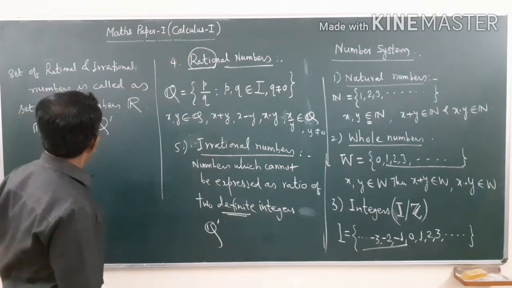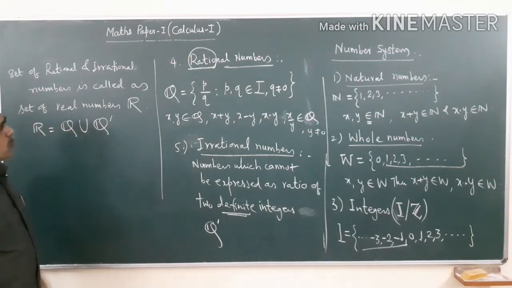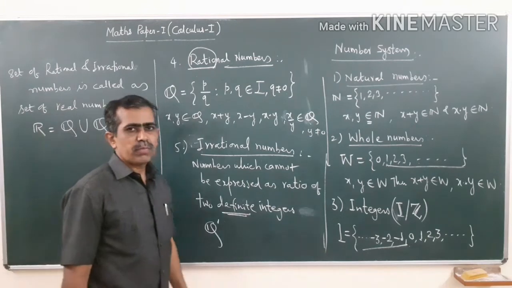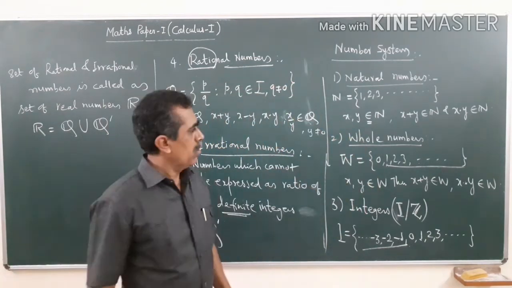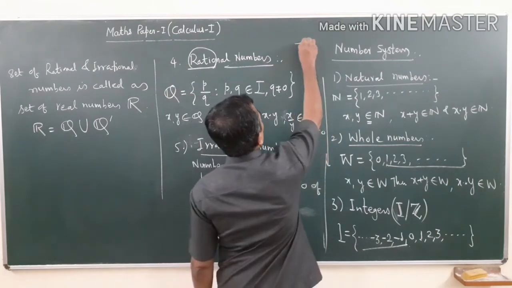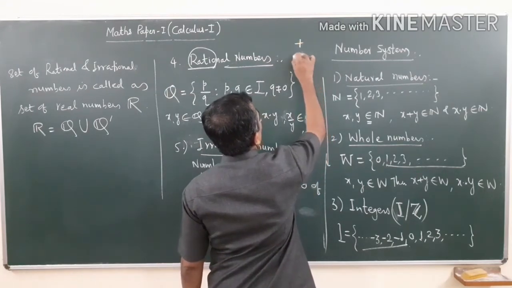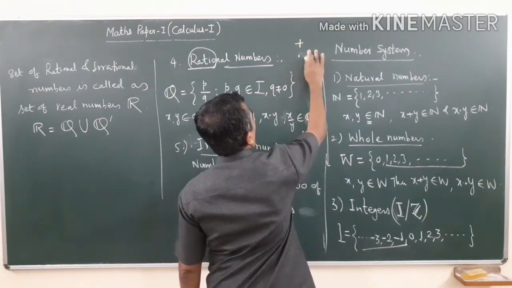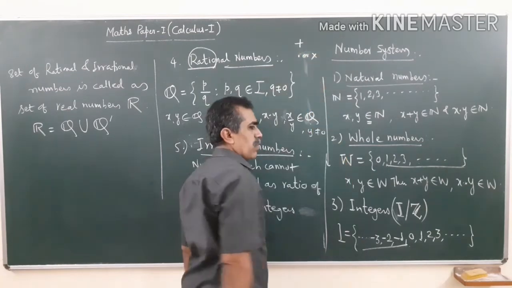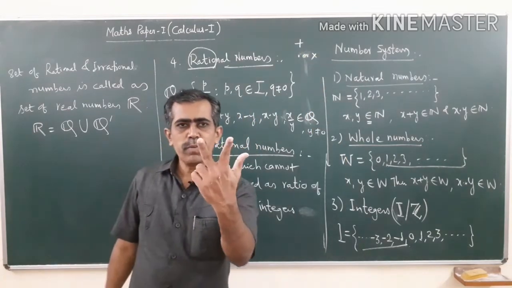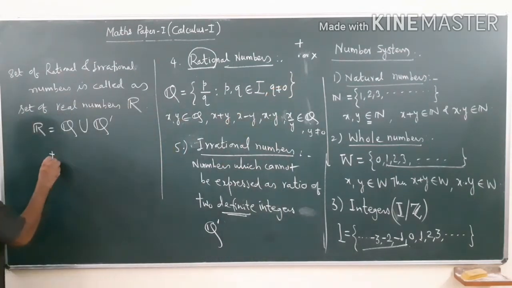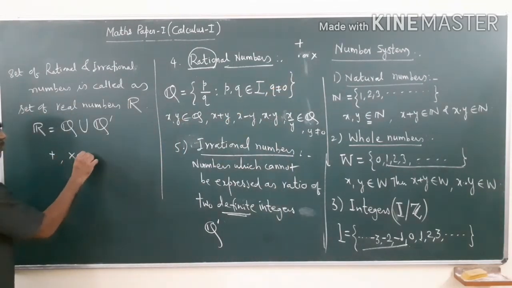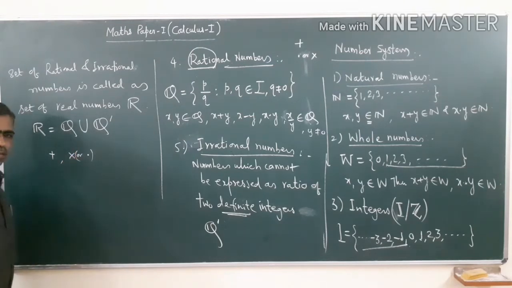When you start with the properties of real numbers, remember, in mathematics there are two basic operations, plus and dot, that is into, or it is denoted by cross. There are only two basic operations, plus and cross or dot, either notation.